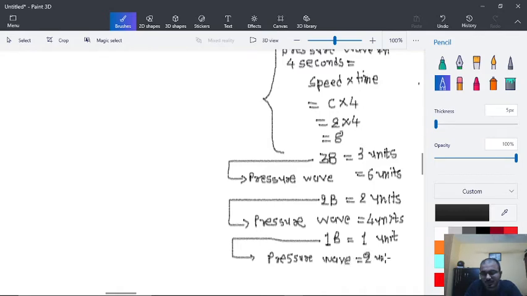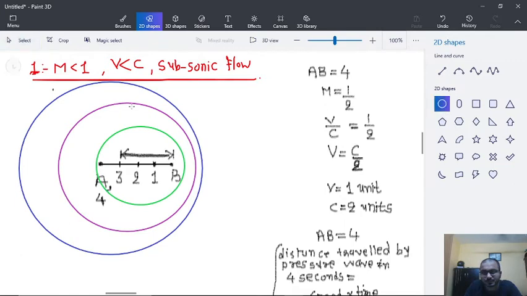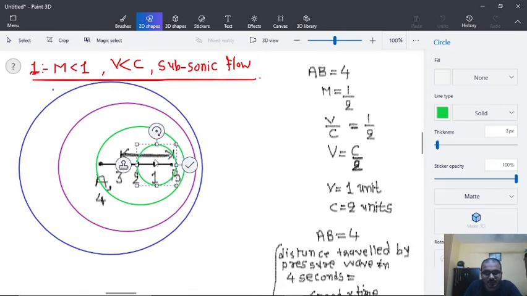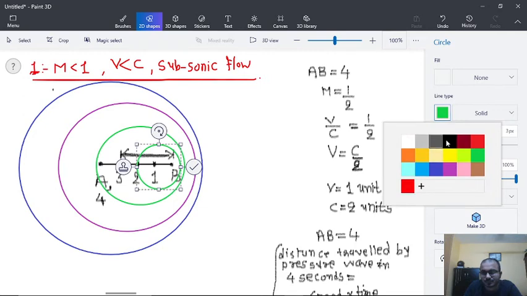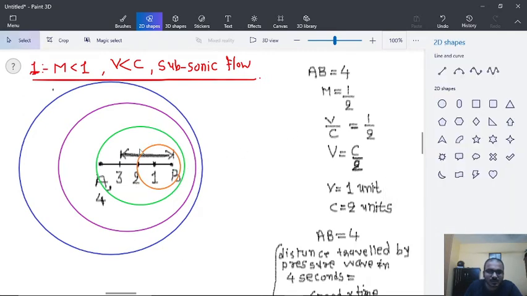It will propagate in all directions. So in such case, by taking a center of 1, it will pass through this. So this is the case of Mach number being less than 1 and a subsonic flow.